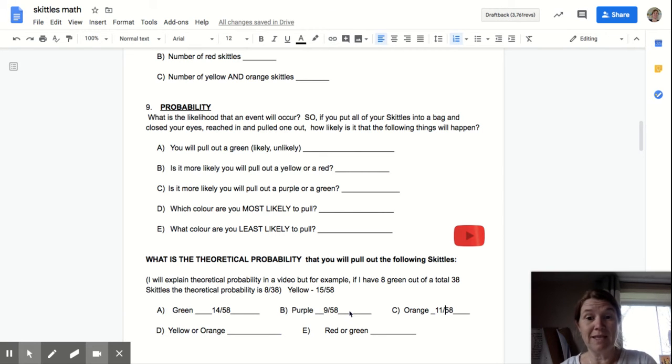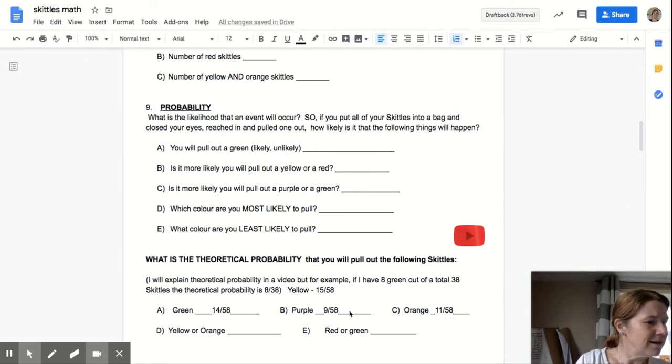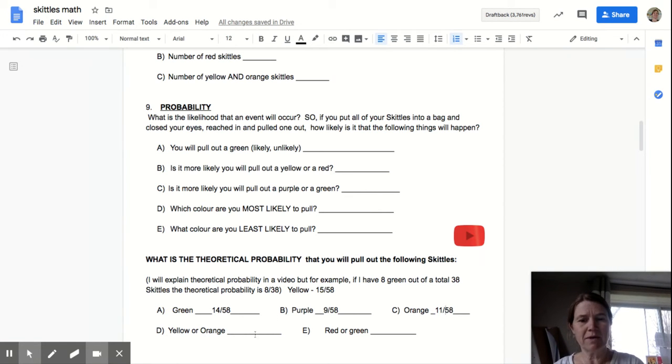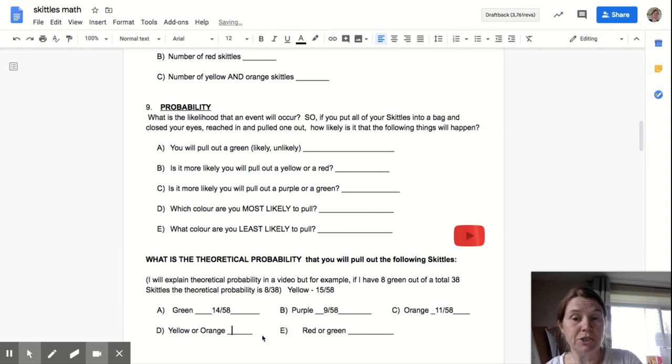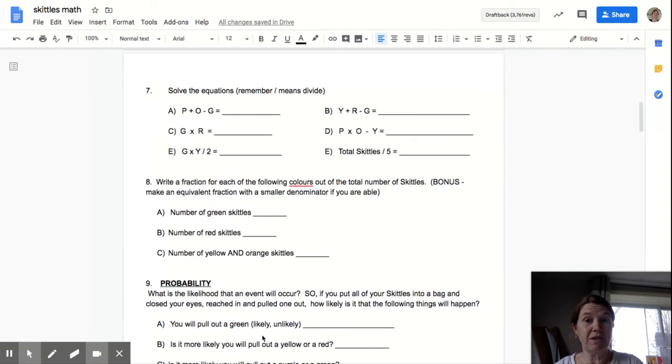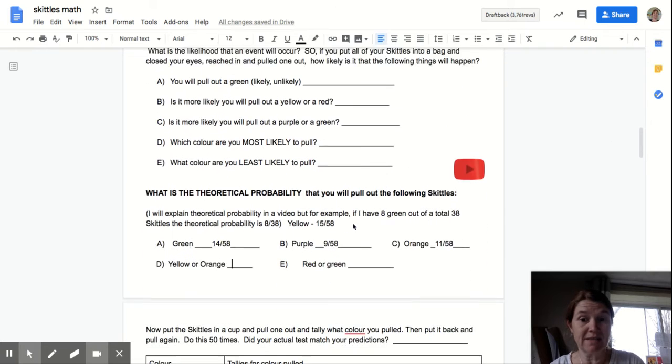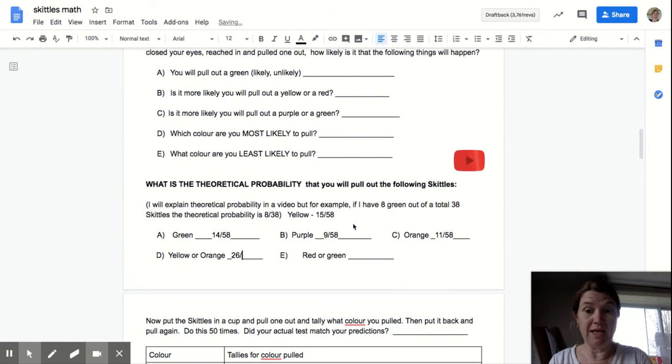And which color am I most likely to pull? We talked about that. The biggest number, which was yellow. And the least likely to pull, well, that's purple and red. My 2 favorite colors I got the least of. Anyway, what's the theoretical probability I'll pull a yellow or orange? Well, to figure that out, I have to figure out how many yellows and oranges there are. So I have 15 yellows, 11 oranges, which gives me 26. So my theoretical probability of pulling a yellow or orange would be 26/58.